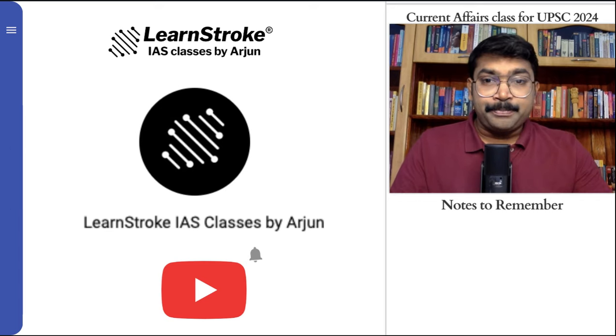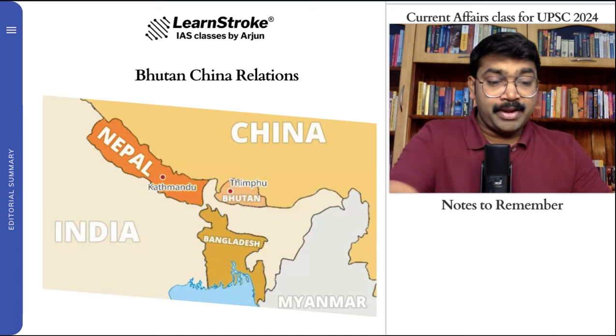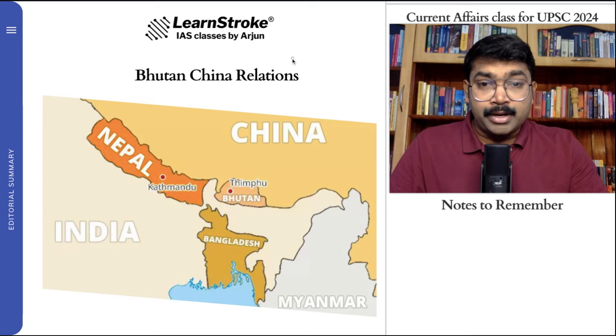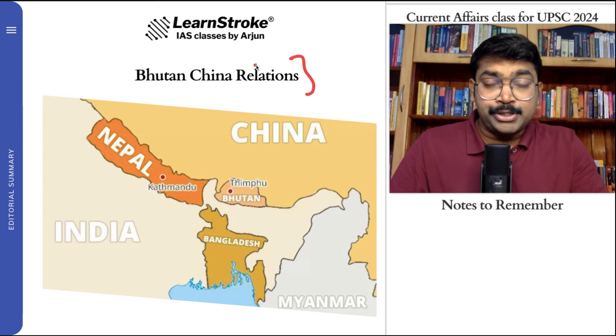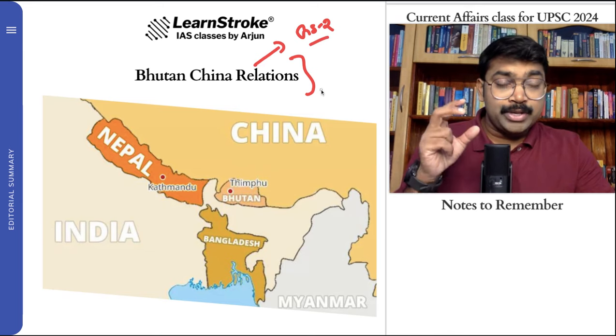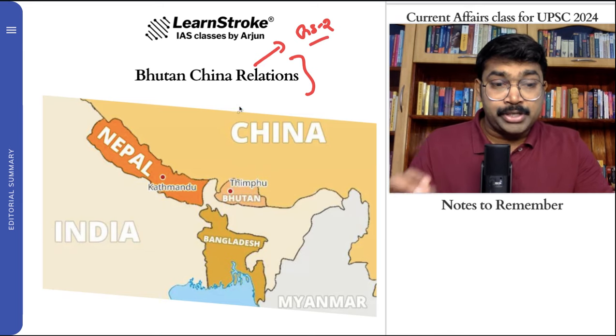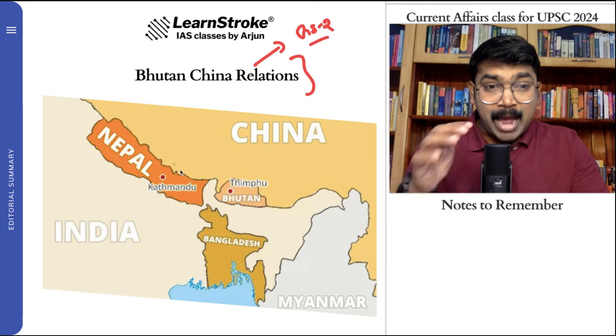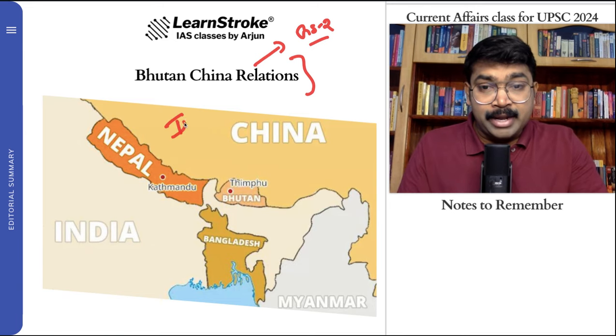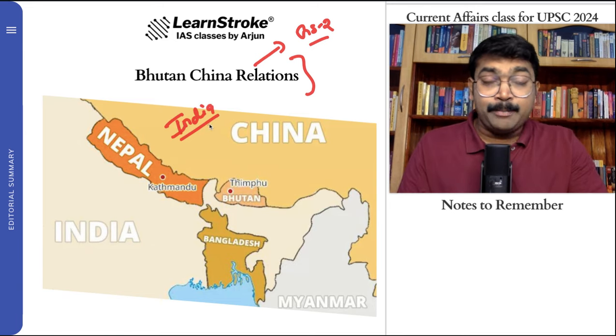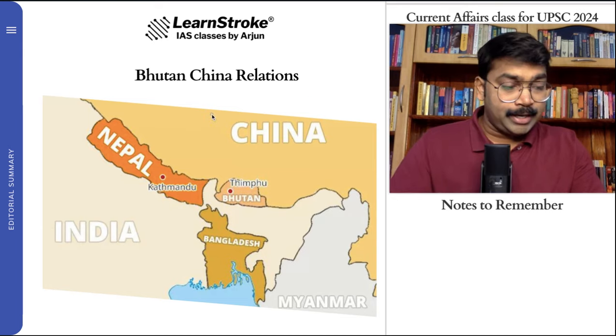So let's quickly check which are the important areas that we have to discuss. In number one, the article was regarding the Bhutan-China relationship, GS paper 2. We need to know how is the international relationship between Bhutan, China, and also know about the map and what is the equation of India in this regard. Why is India an important party in this? We have to know it in detail.